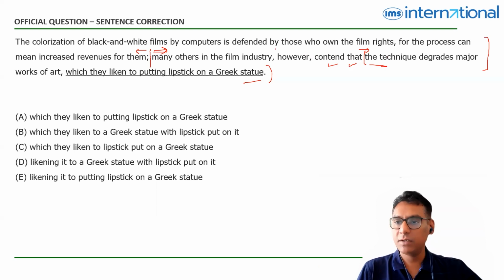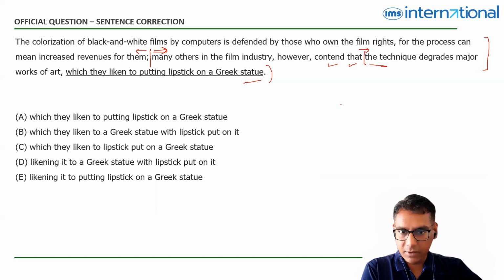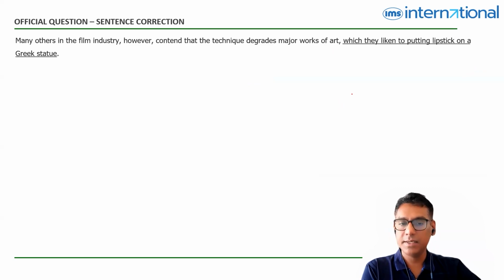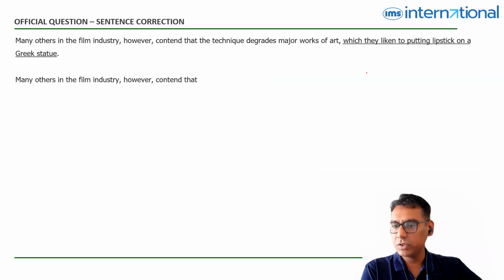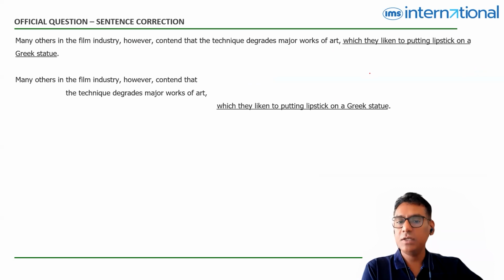So again, let's start reading from here. The technique, whatever is this technique of colorization, technique degrades major works of art, comma, which they liken to putting lipstick on a Greek statue. Okay, so let's have a closer look at this sentence. There's underlined part here. If you split this up structurally, this is how it would look. Many others in the industry contend that the technique degrades major works of art, which they liken to putting lipstick on a Greek statue. Now one thing to note here is that there's this word liken.